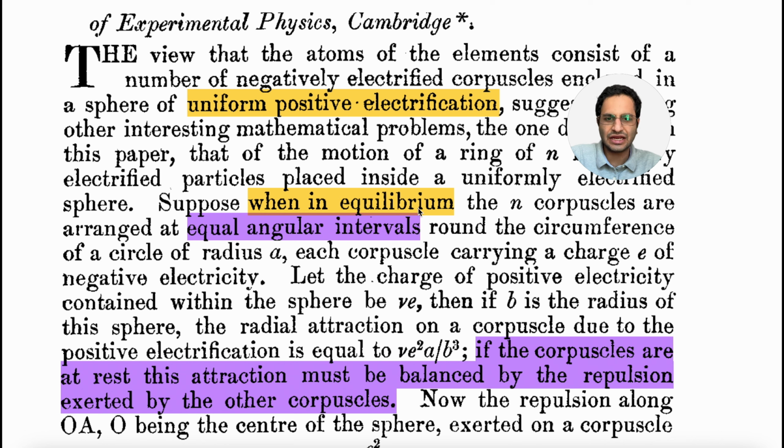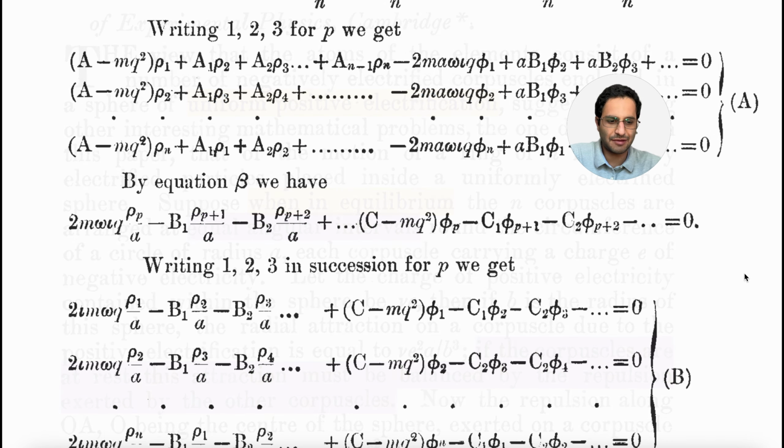The other word is that when in equilibrium, so he was mostly talking about electrical force equilibrium, and therefore the equal angular intervals was something to make this equilibrium. And he's here saying that if the corpuscles are attracted, this attraction must be balanced by the repulsion exerted by the other corpuscles. So it was basically a mixture of positive charge and a mixture of attraction and repulsive force that could hold the system in equilibrium. So he was making this kind of first atomic theory, but it was very, very accurate compared to, for example, what Kepler was trying to do.